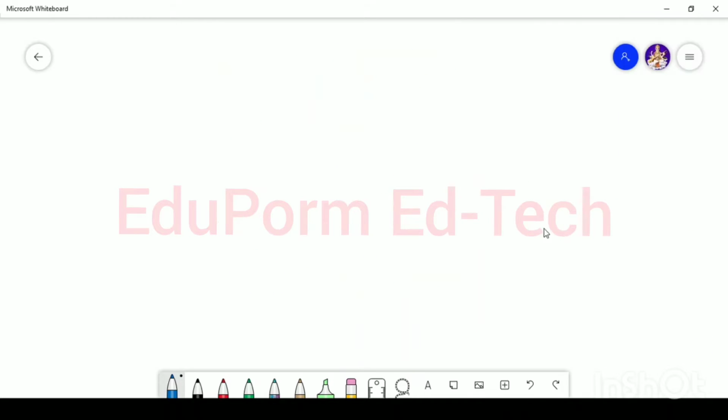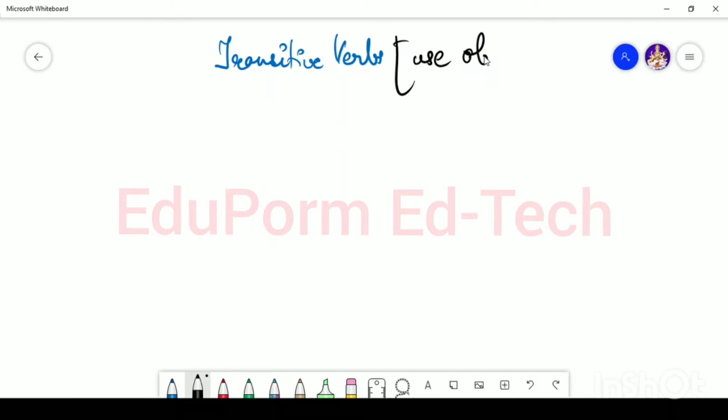First of all, we're going to talk about transitive verbs. So what are transitive verbs? Now transitive verbs are those verbs which make use of an object. Now what are these objects? These objects can be a noun or pronoun.